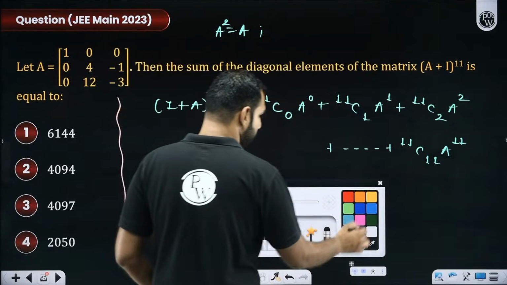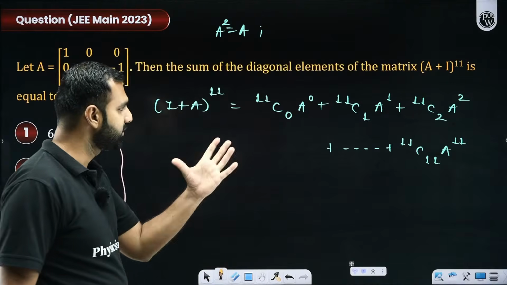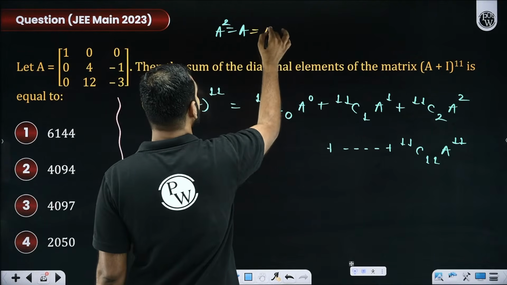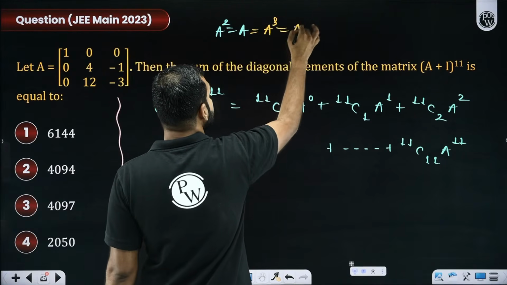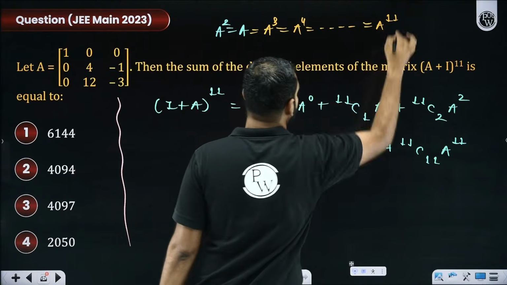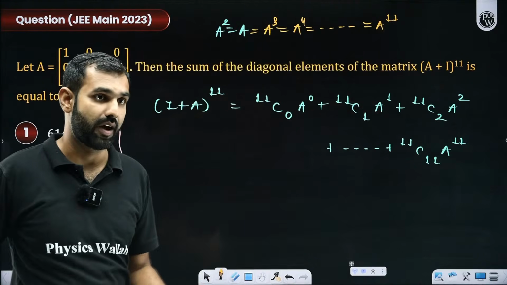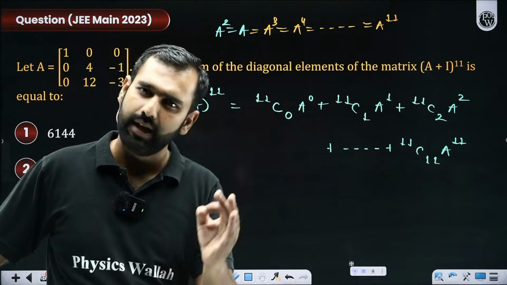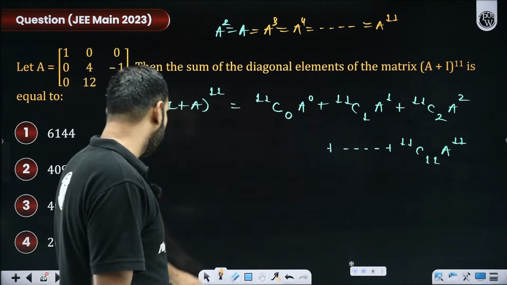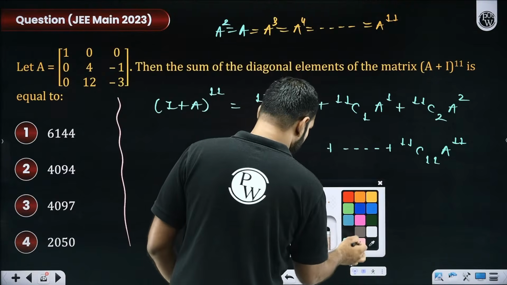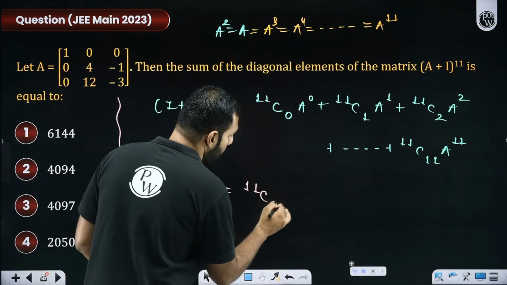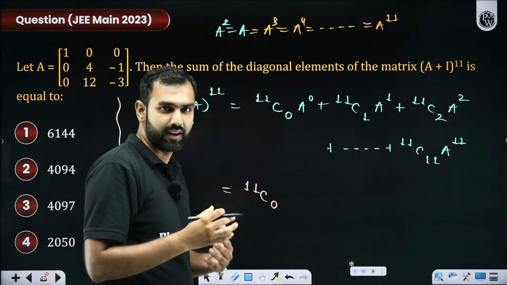Now, pay attention everyone, the job is done, because here we know A square is A. That concludes A cube, A to the power 4, and all the higher powers of A are going to be A, because it is an idempotent matrix as we have just discussed. Everyone realizing and understanding the fact here? With this, I am now going to conclude a very beautiful result. 11C0 I cannot do much with, because A to the power 0 is the identity matrix.